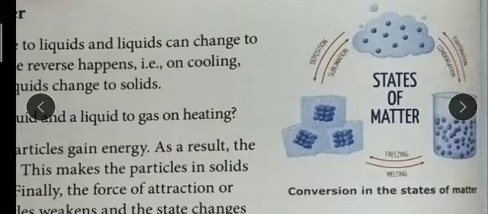Okay, so you should remember the process of changing solid to liquid due to heat is called melting. So melting is already written here, and the temperature at which this conversion from solid to liquid is going on is called the melting point. Ice is a good example we can see in our daily life. Ice melts and changes into liquid water at 0 degrees Celsius. So remember children that the melting point of ice, at which the ice completely converts into liquid state, is 0 degrees Celsius. And different solids have different melting points.